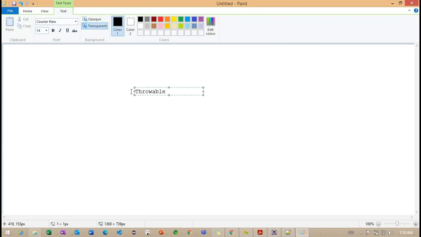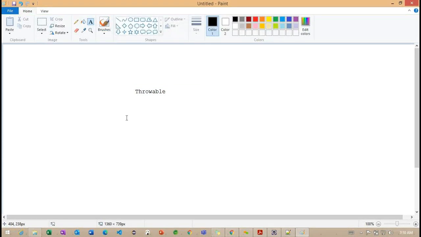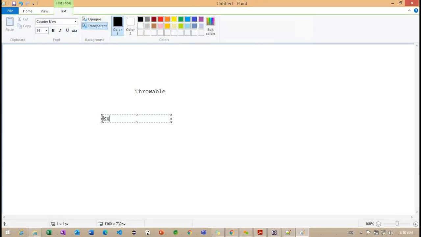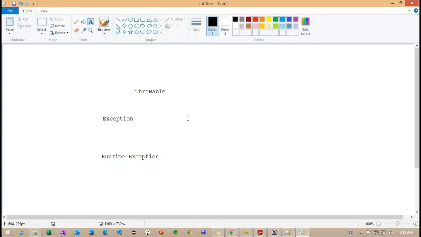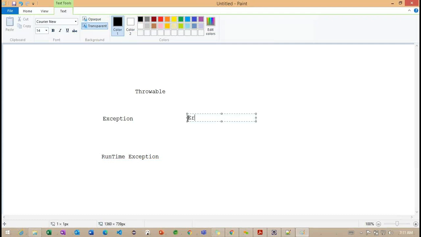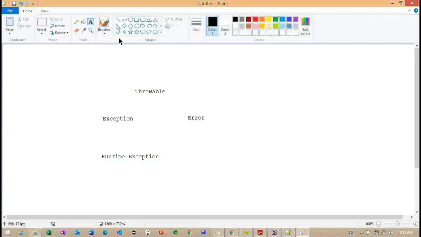Throwable is our superclass here, and this Throwable has some branches. The first one is Exception, and Exception has a sub branch, RuntimeException. In the same way, Throwable has one more branch, called Error.